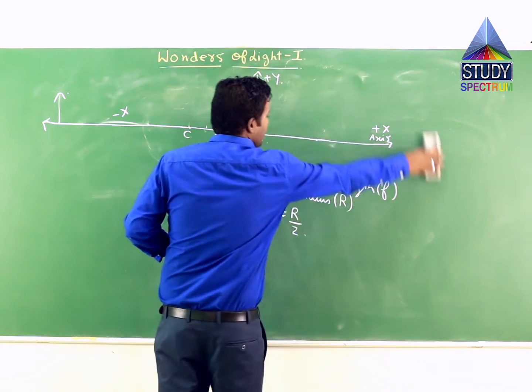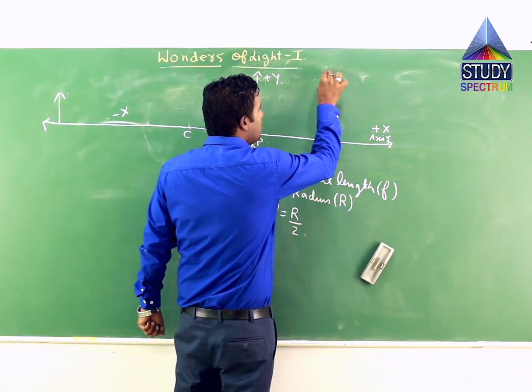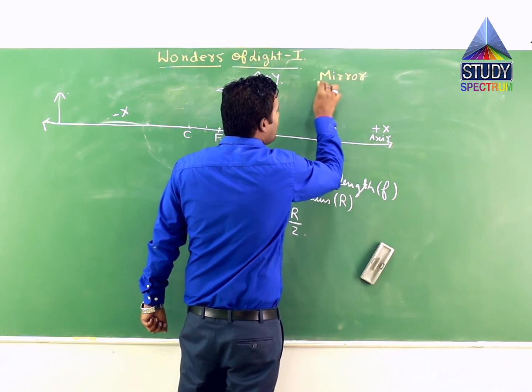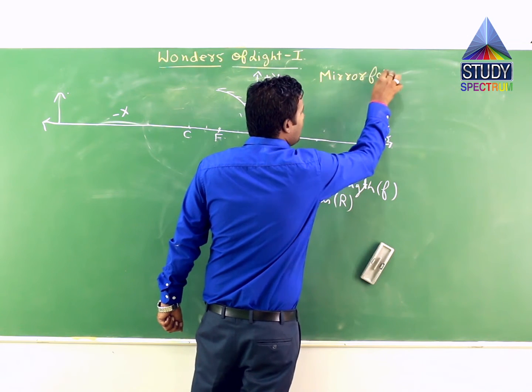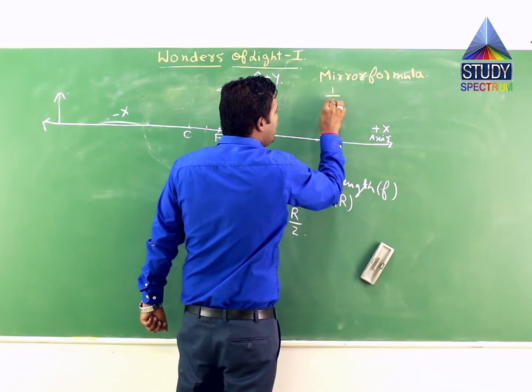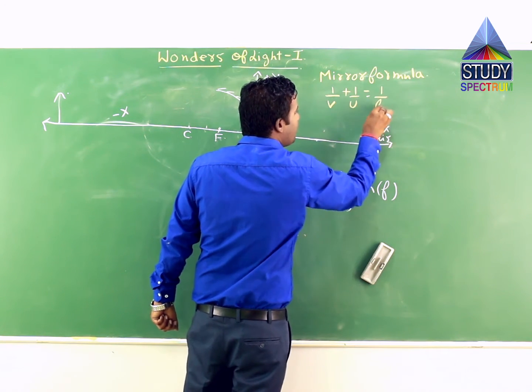I will write it here so that we can see it every time when we solve different cases. Mirror formula is one by V plus 1 by U is equal to 1 by F.